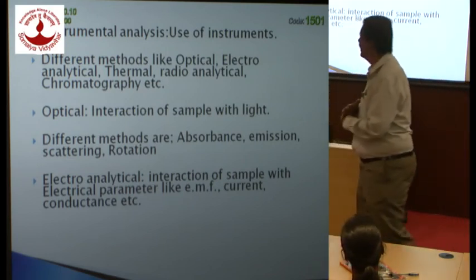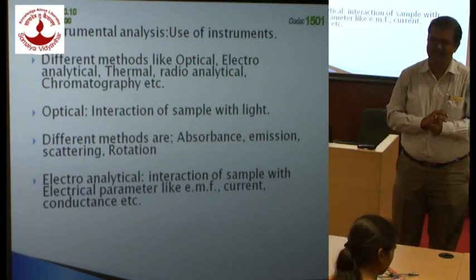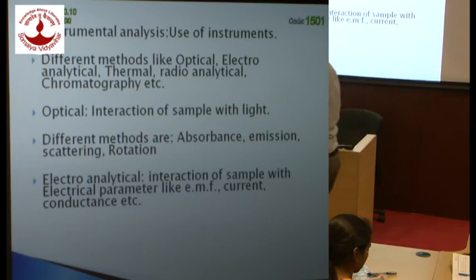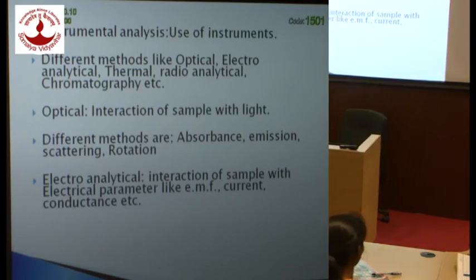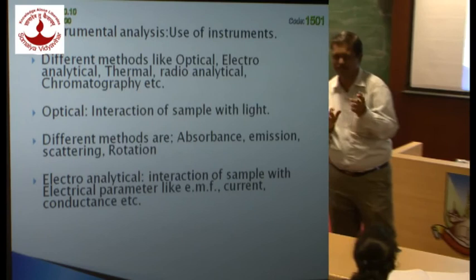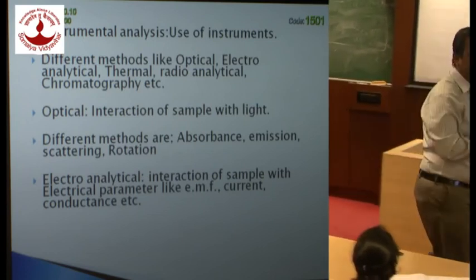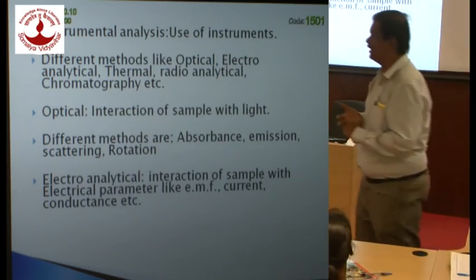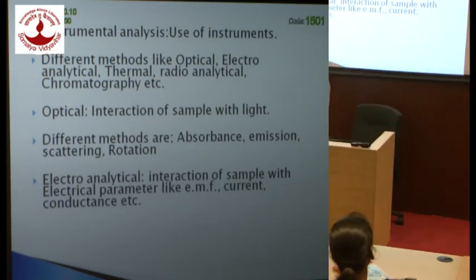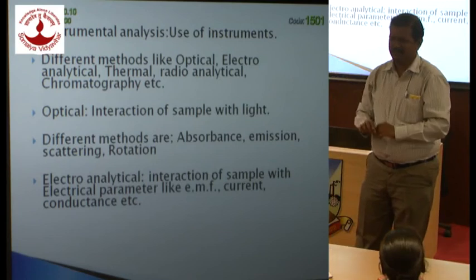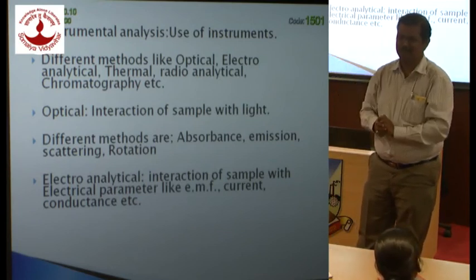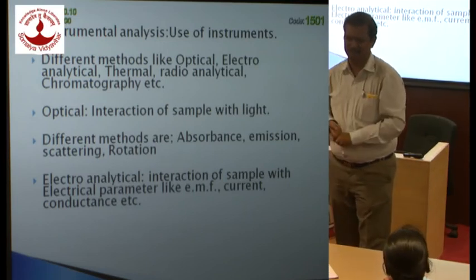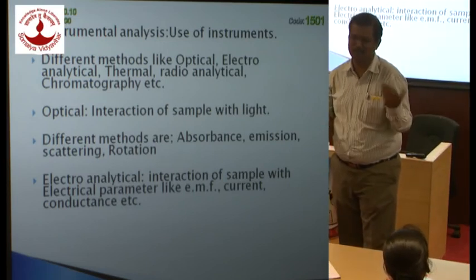Then comes radioanalytical methods. What are radioanalytical methods? Based on interaction of radioactive samples with matter. For example, NAA, neutron activation analysis. What do you do in neutron activation analysis? You irradiate the sample, classically by thermal neutrons, induce activity in that sample, and study its structure and composition and of course concentration.